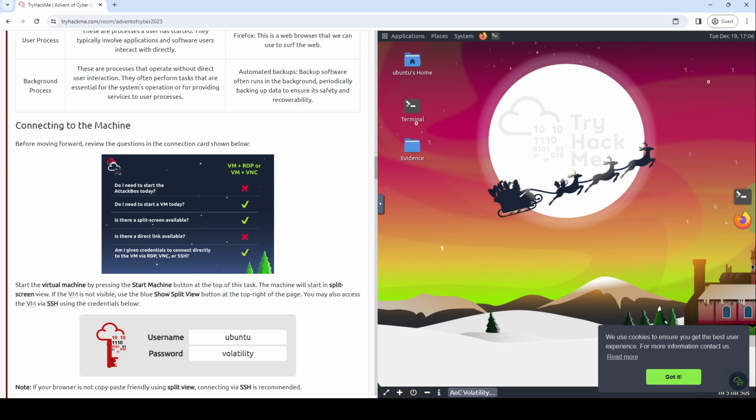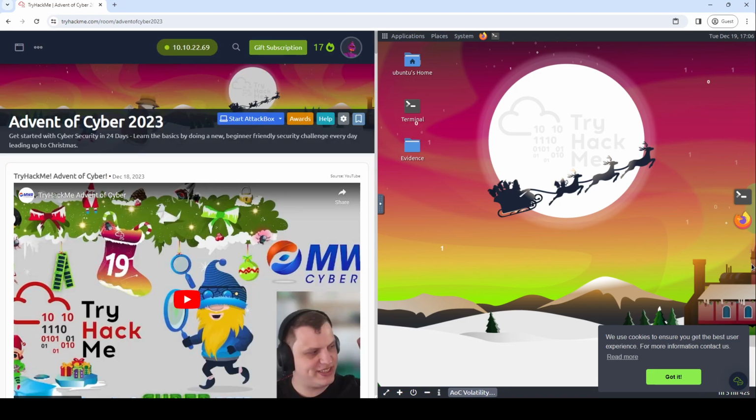Now, let me just log into that real quick. Ubuntu and the password is volatility, all small letters. I'll just make sure that our little window into the world of the command line is hooked into that. Here it is. Ubuntu. Here's the IP. It gives us the usual, we can't establish the fingerprint thing, and the password was volatility. And there it is. Okay, beautiful. All right, what else we got?